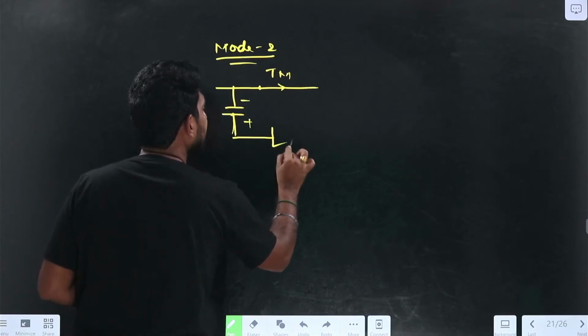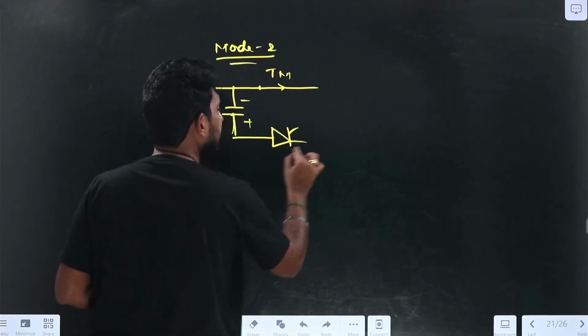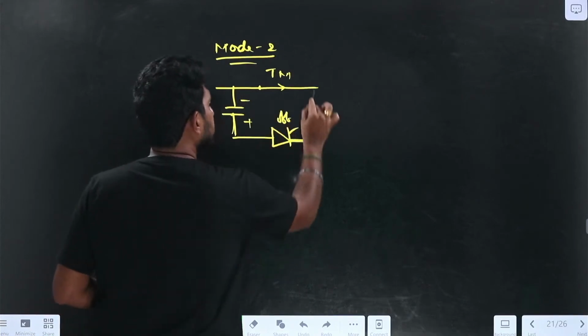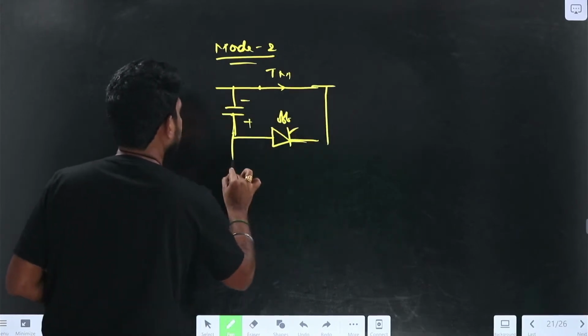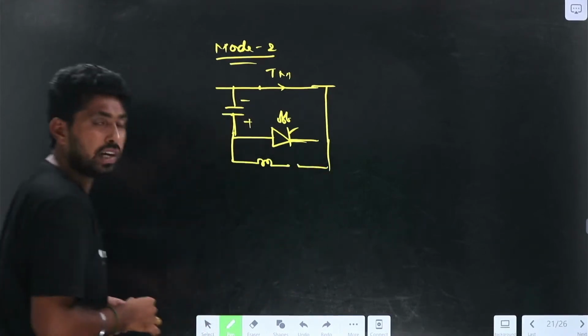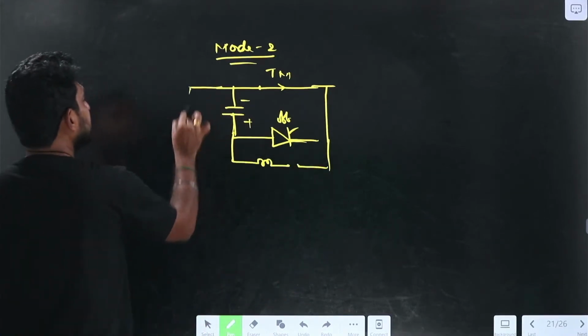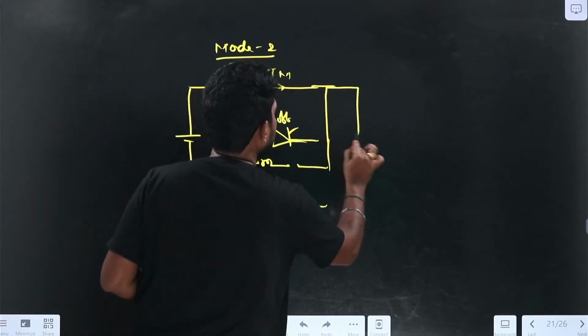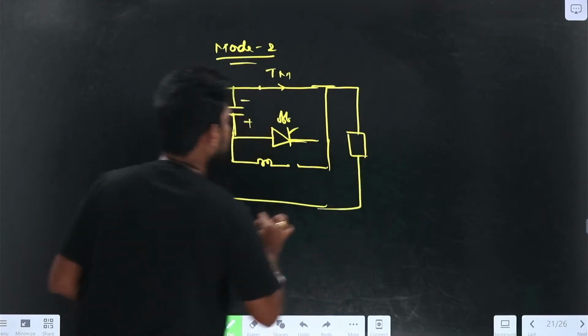The auxiliary thyristor is in the off condition. The diode is also in the off condition. So what happens during this condition?